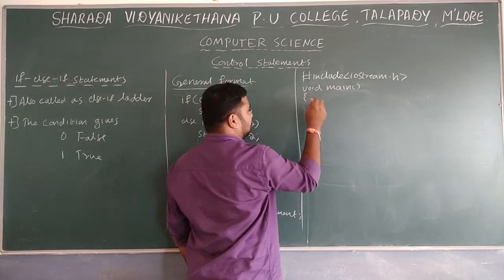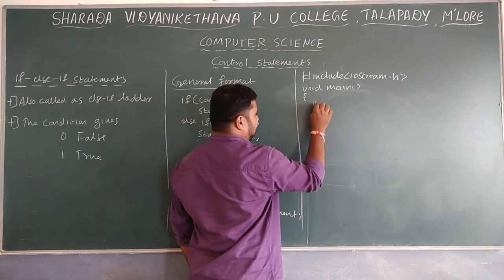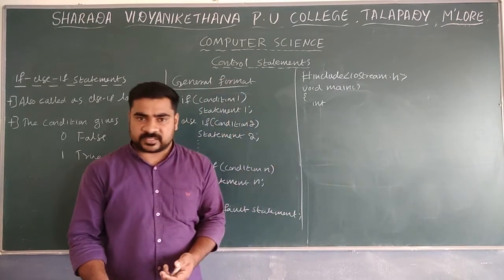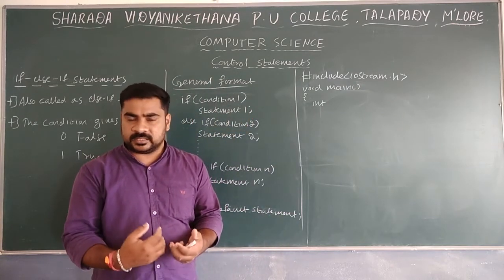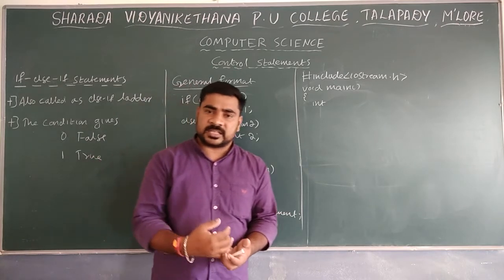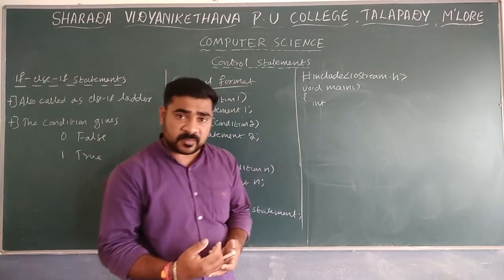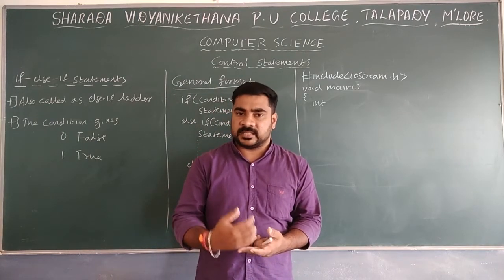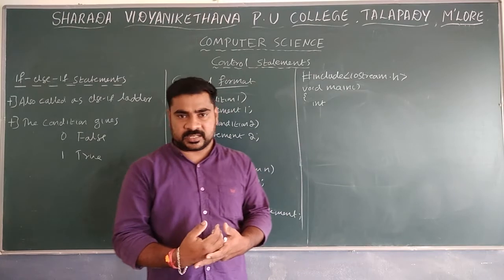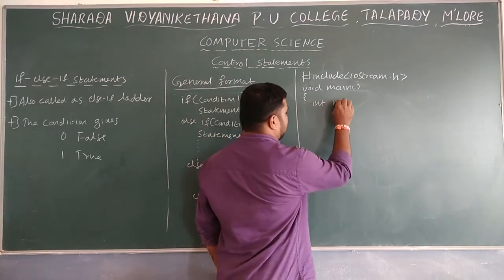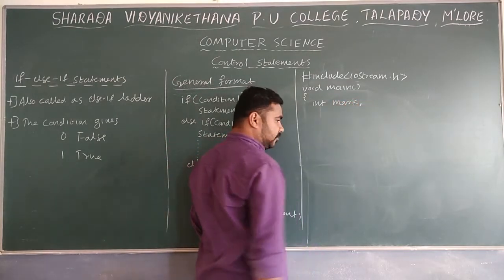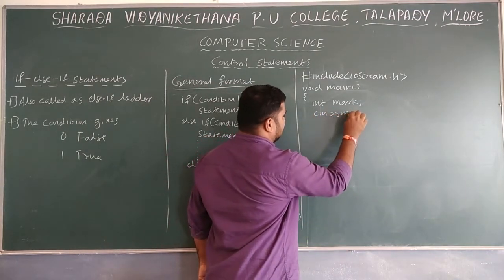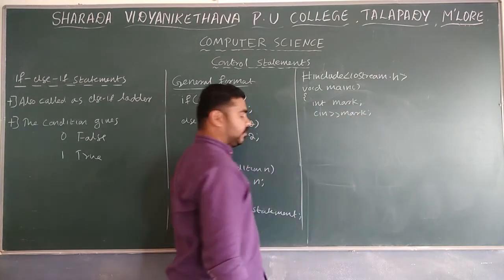In main, I'll use integer variables. I'm mainly checking the marks here, whether it's first class, second class, or fail. I'm not checking all the things, distinction and all. Based on the mark, I'm checking whether a student has passed, first class, second class, or fail. Mainly 4 conditions I'm going to check here. The input is mark, and that input I will take from the user. cin mark.